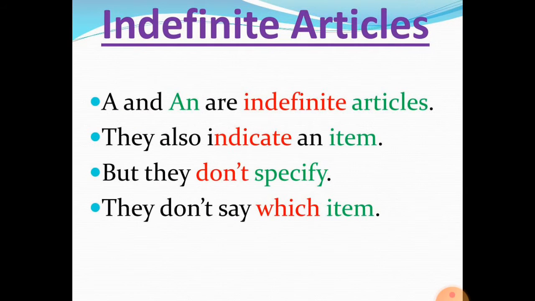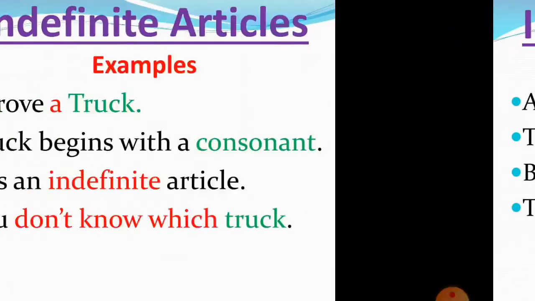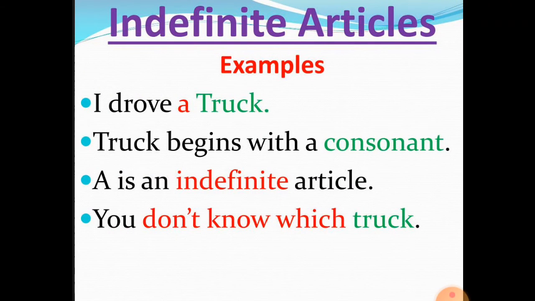A and an are indefinite articles. They also indicate an item like we saw with the, but they don't specify. What do I mean by this? They don't specify means they don't say particularly which item, like the article the says. Therefore, a and an are indefinite articles.